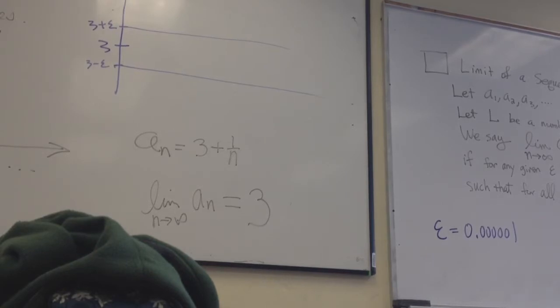The difference between a_n and 3 is equal to what? 3 plus 1 over n minus 3 is equal to what? 1 over n is what? Less than epsilon. Right? I meant the challenge. Yeah? Okay? Are you with me?